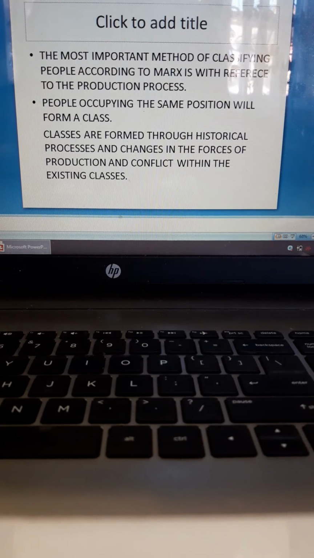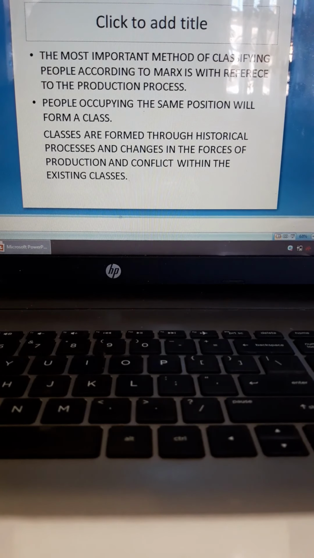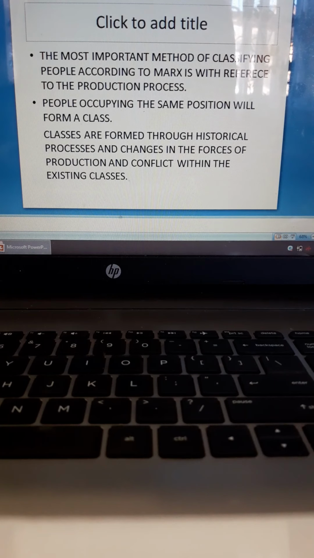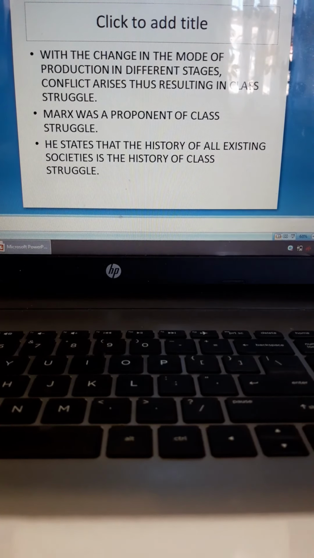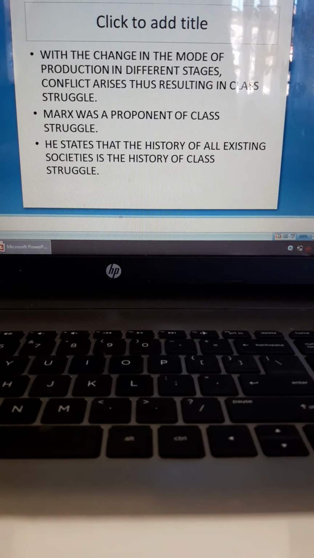Okay, so classes are formed through historical processes and changes in the forces of production and conflict within the existing societies. So he says that classes are formed through historical processes. Slowly, with the emergence of history, or with the change from one kind of society to another, classes are formed, and it depends upon the forces of production. The way or the process of production is very important for determining the classes of the society. With the change in the mode of production in different stages, conflict arises, thus resulting in class struggle.